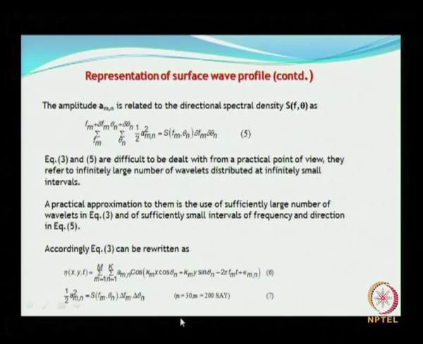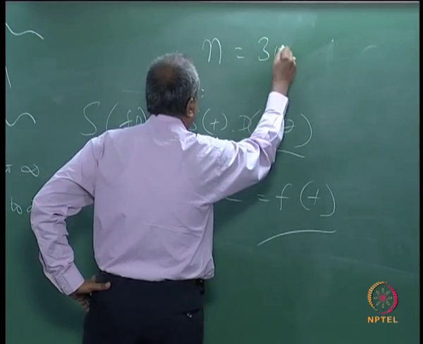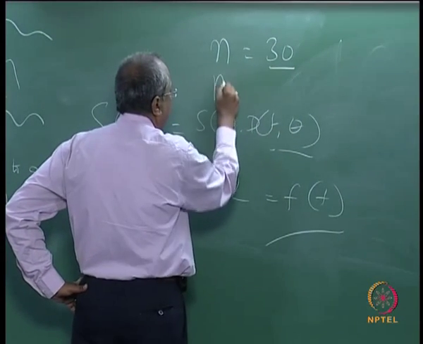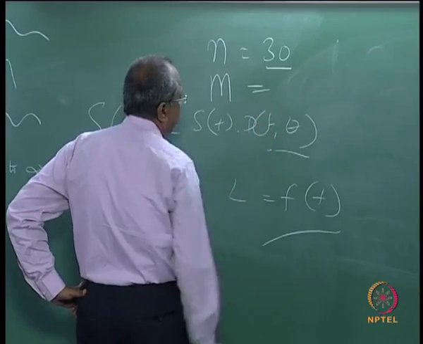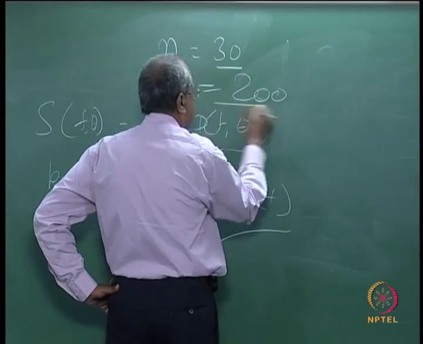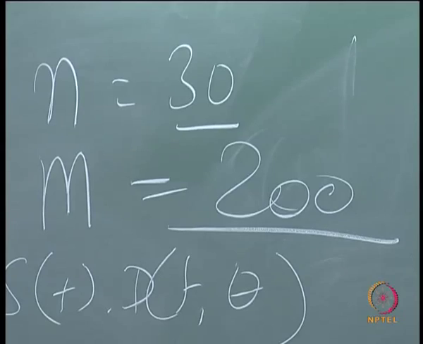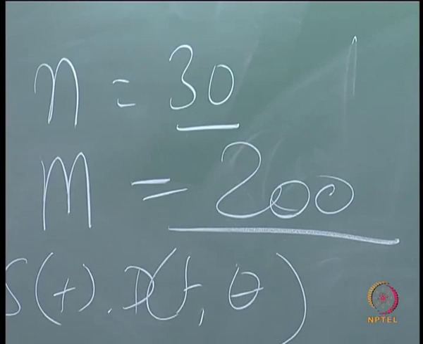Now I can select the number of directional components as approximately 30 and the number of frequency components say about 200. That should be alright for a proper representation of the waves.